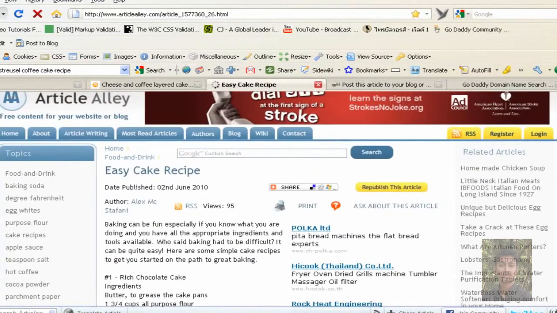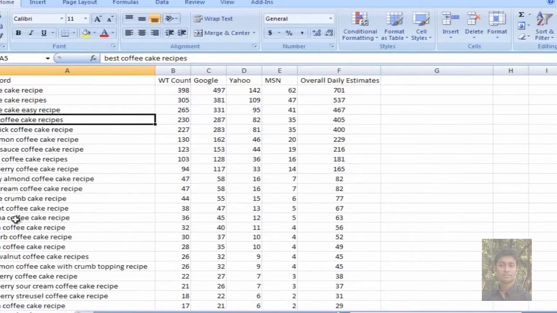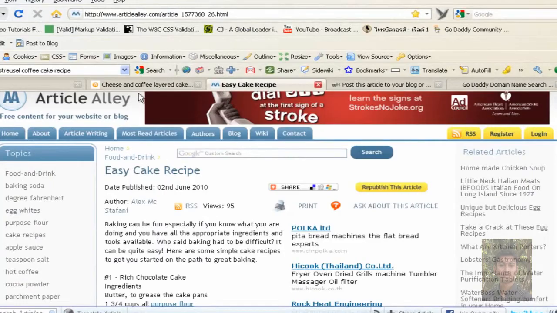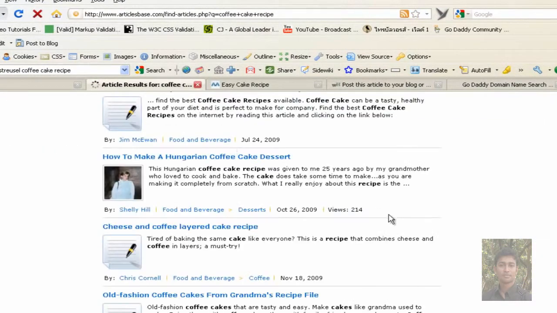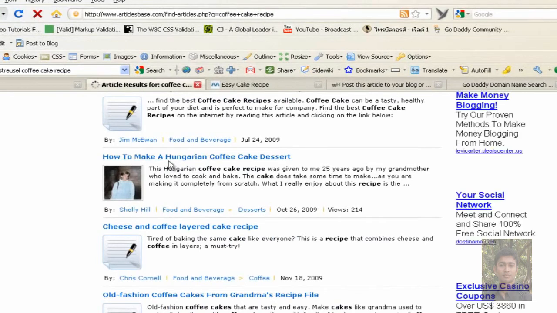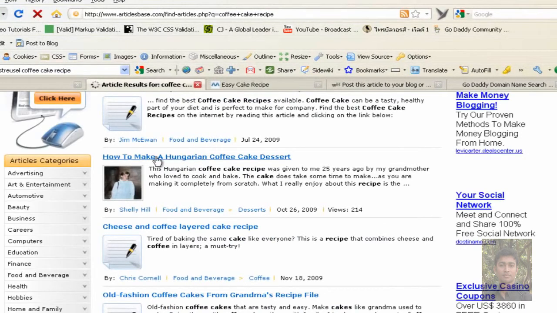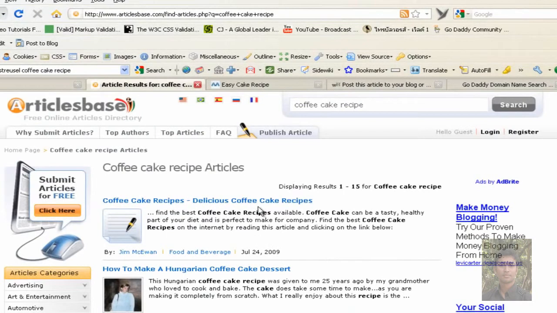So this is what I'm going to be doing next. I'm going to be coming through my keywords. Okay, I found my subcategory keywords. By doing this article thing, I might even find more subcategory keywords. If you find that when you do a search in any of these, so let's say you do a search and Hungarian coffee cakes comes up, well, what you can do is again take that name, Hungarian coffee cake recipes, or whatever you want. Just take that